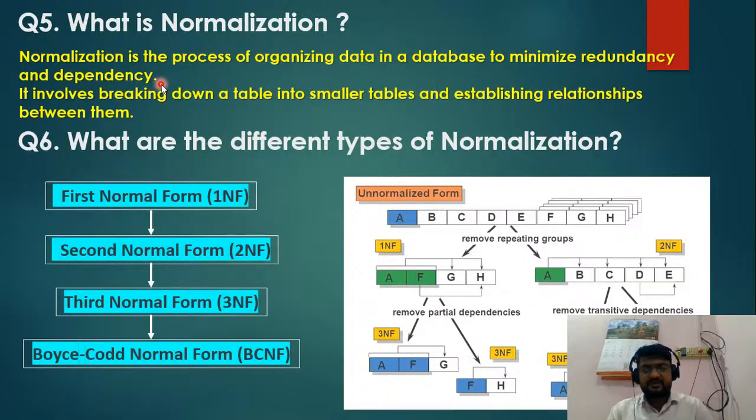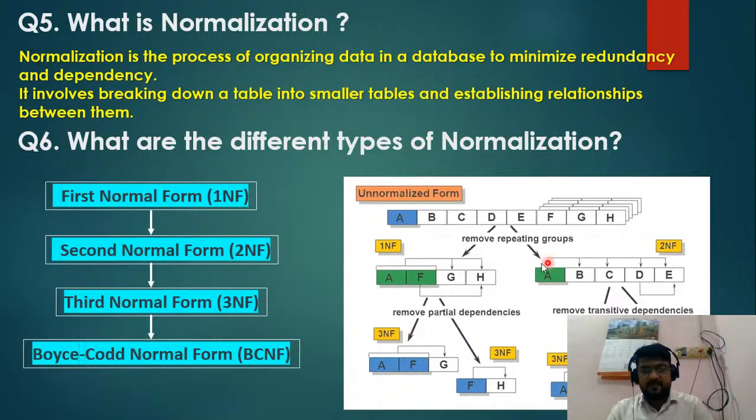If you check the picture, first of all there is the unnormalized data, so data in an unsorted order. It will not have any order. So what happens in normalization? We break down this table into smaller tables and establish the relationship between these two tables. There are different types of normalization we can apply over the data.